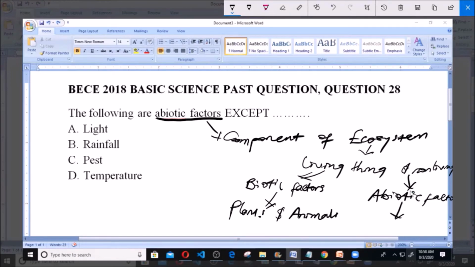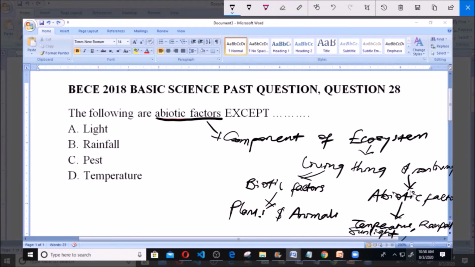Our weather, our climate, and things like the temperature, rainfall, and sunlight. So these are the abiotic factors. Now the question says the following are non-living components of an ecosystem, except.